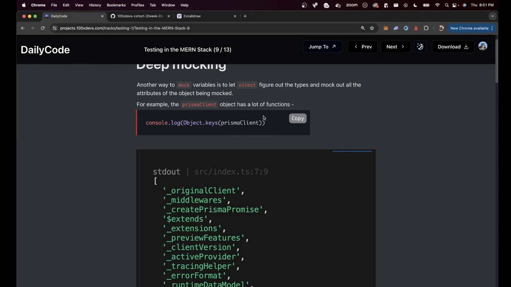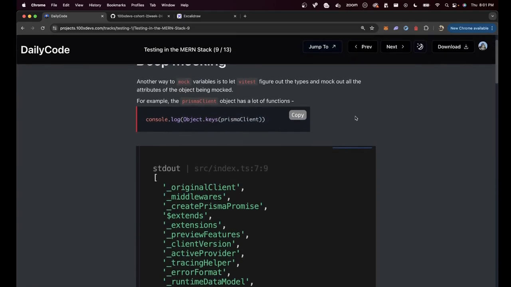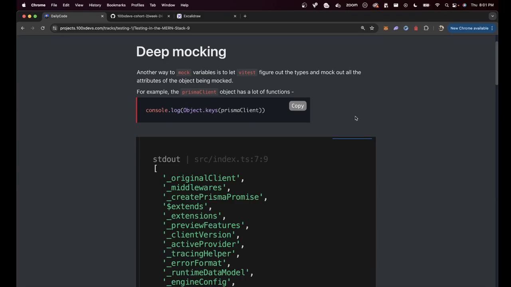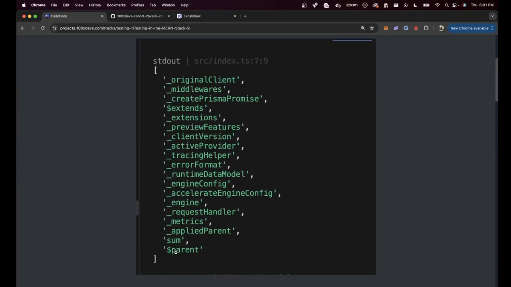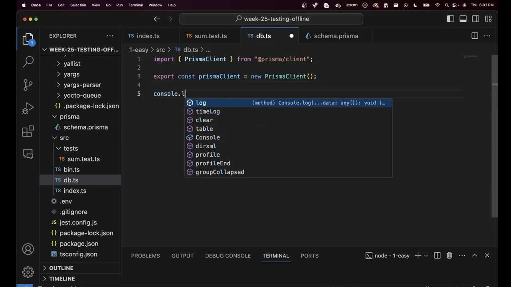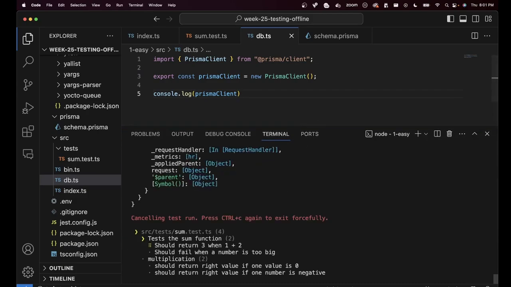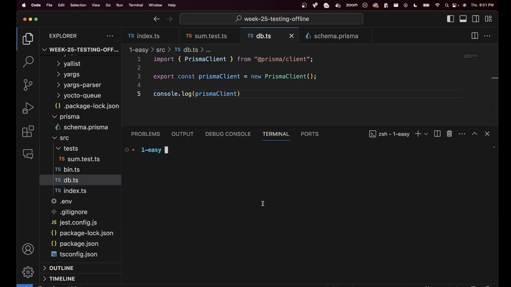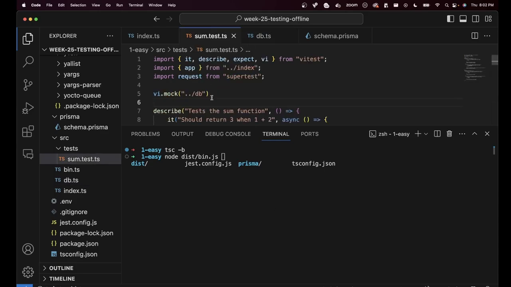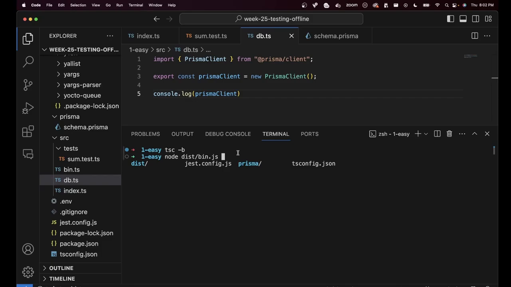Basically, if you try to log Prisma client, or specifically Object.keys of Prisma client, which means what is the shape of Prisma client? How does it look? You will notice it has a bunch of keys. Some, or in our case, request is just one key. Let's try that. Let's do a console.log of Prisma client over here. And let's try to run the application, not using tests, but using actual node dist/index.js. Why not using tests? Because tests mock it out. We have this logic at the top. It will mock out the Prisma client. So we don't want that. We want to actually see the Prisma client.